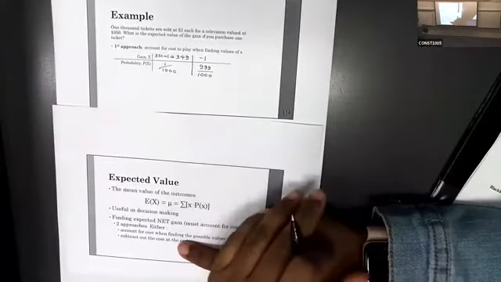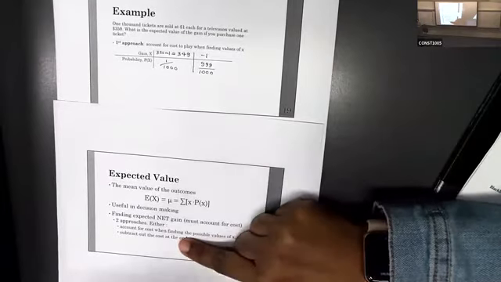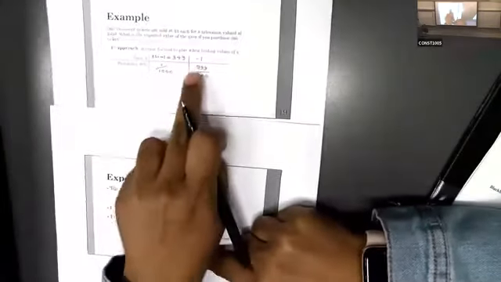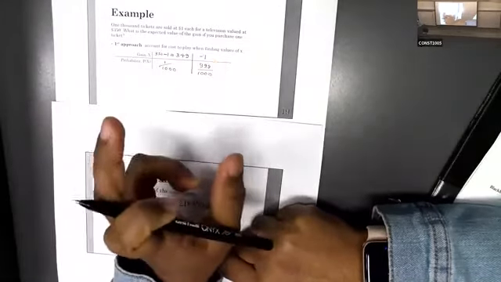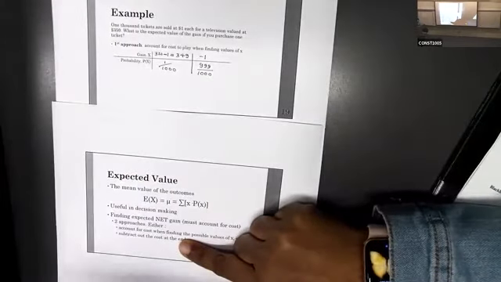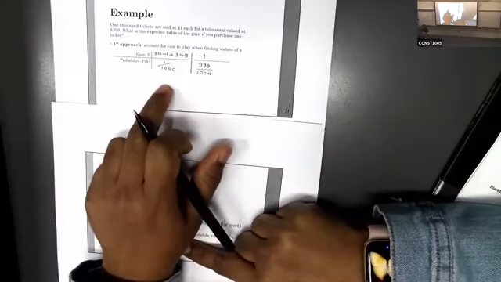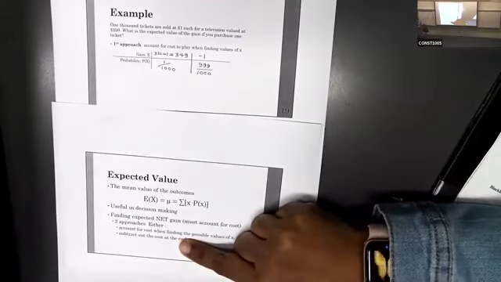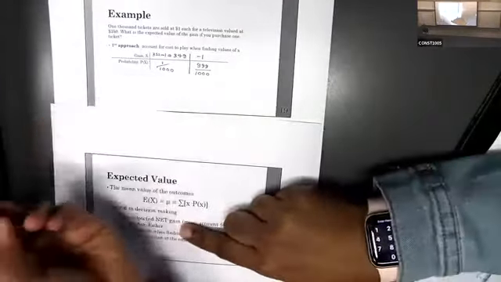Very simple distribution, but you have to think, okay, if your ticket is $2, then subtract 2. Likewise, here also 2, because it's the price of your ticket. Also, if you can buy 2 tickets, then the probability of winning is 2 over 1,000. Likewise, according to the values, these things will change. This is not a fixed thing.